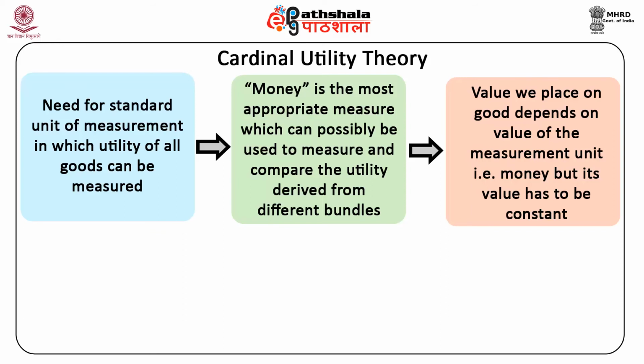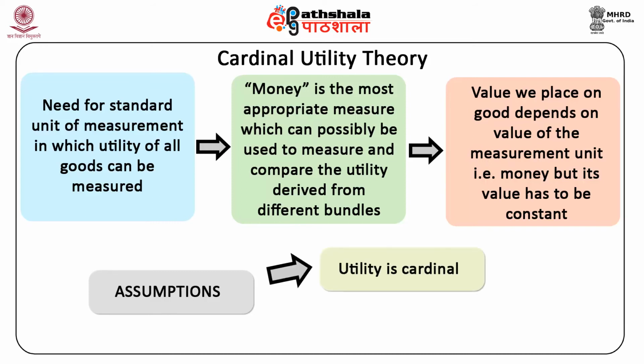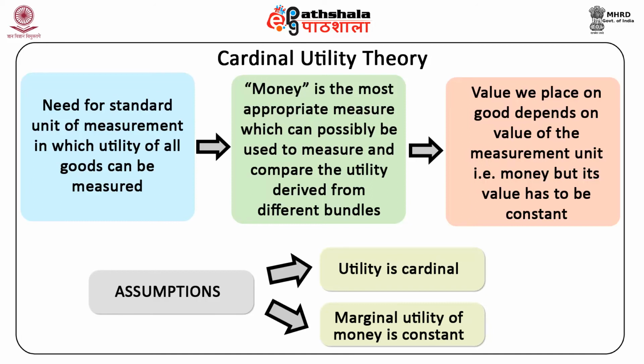It should not be the case that as you get richer, the value of an extra rupee diminishes, or as the money left with you gets smaller and smaller, we start valuing it more, so that marginal utility of money keeps on increasing. Hence, there are certain assumptions on which this theory is based. A. The utility is cardinal, which means it can be measured quantitatively. B. The marginal utility of money is constant.